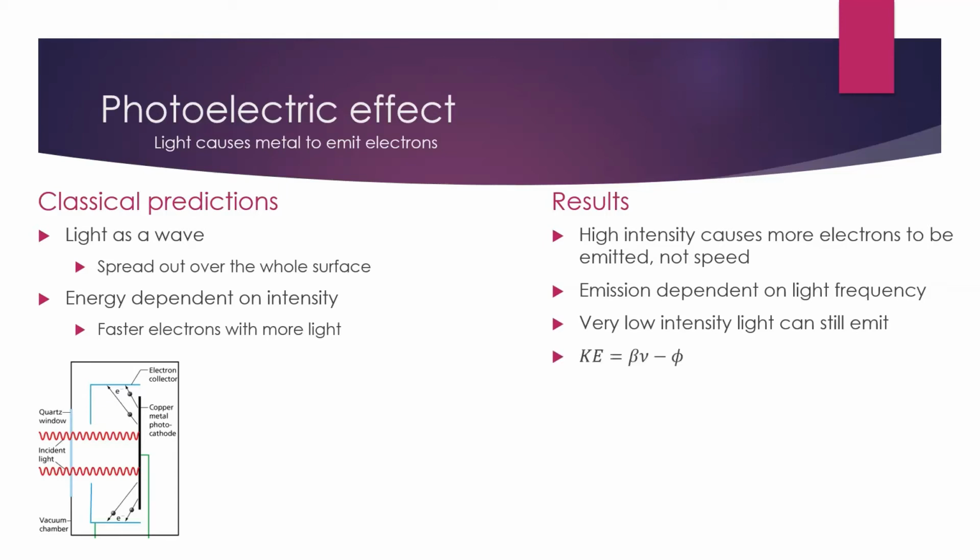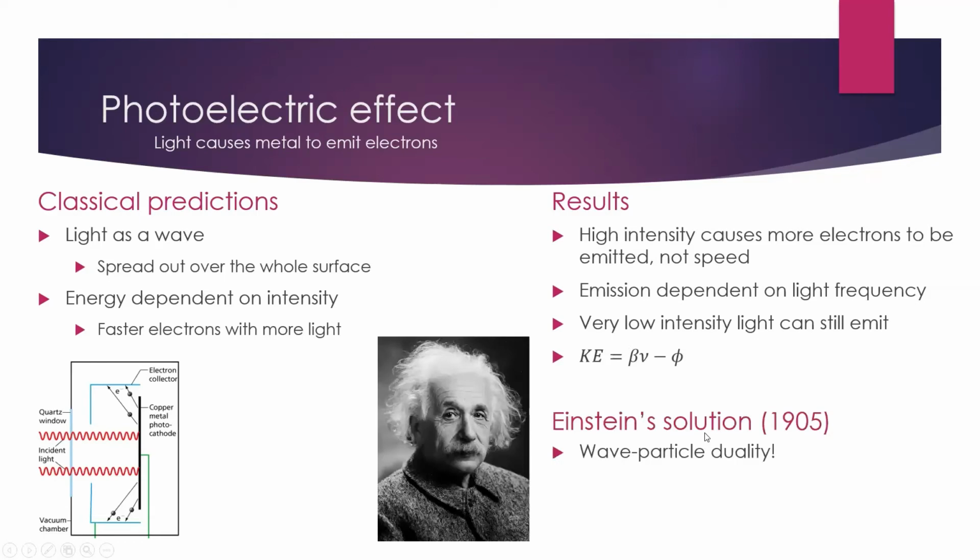And we could describe this mathematically. So the kinetic energy of the emitted electrons depends on some constant, we're calling this beta for now, times the frequency, and then minus this other constant phi that's metal dependent. This phi is something that's holding the electrons to the metal. We know now that's the attraction with the nucleus. If you give it enough light, if you have more energy than what's holding it down, it's going to come out. The more energy you give it, the faster it's going to go. And again, a pretty strange result.